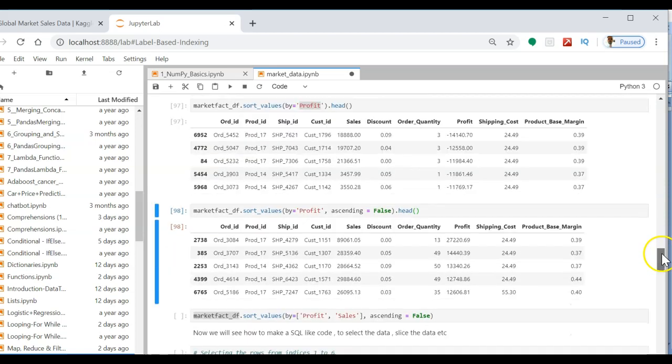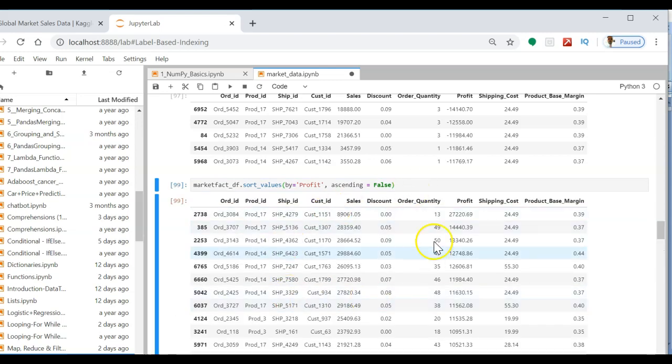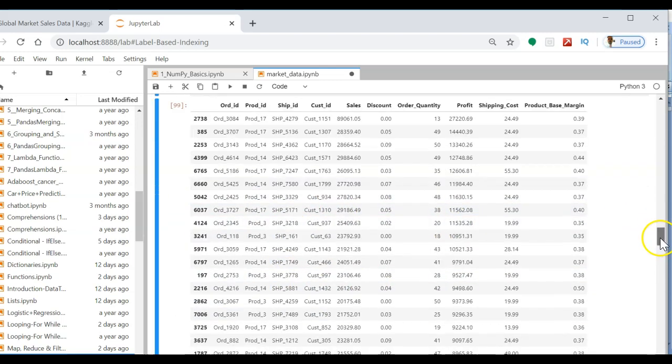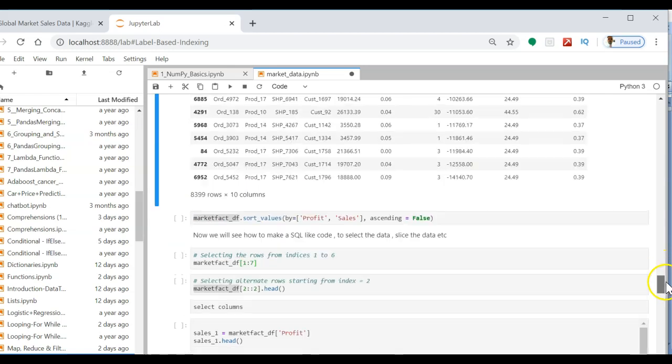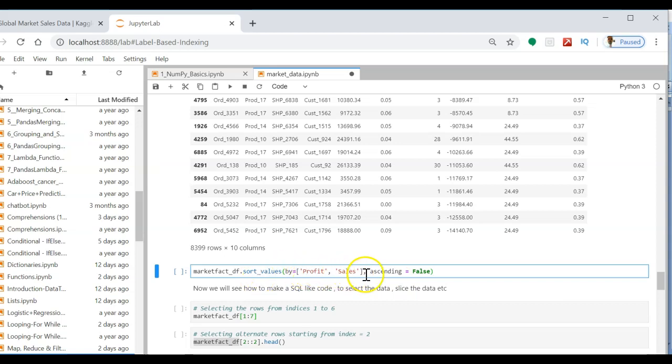In all our output I am using the head function so that I can query only a few rows. But if you want to query the entire data, you just remove this, and it will return all the data. If you want to sort by two columns, profit and sales, in descending order, you can make use of this.